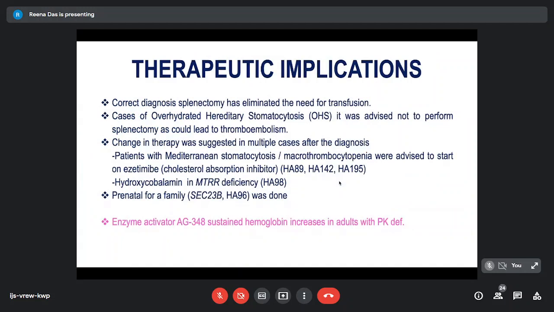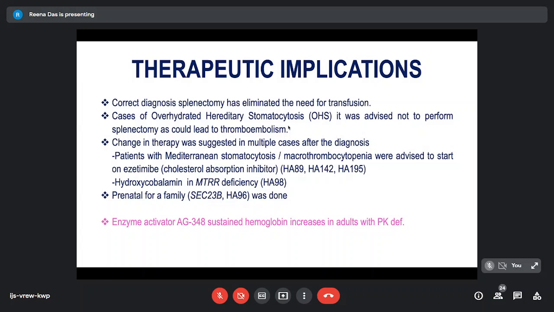A correct diagnosis in cases of overhydrated hereditary stomatocytosis tells us that you should not do a splenectomy, because in the patients with OHS, splenectomy can give rise to thromboembolism. And in cases of Mediterranean stomatocytosis with macrothrombocytopenia, these patients could be started on the drug, which is a fairly cheap drug.